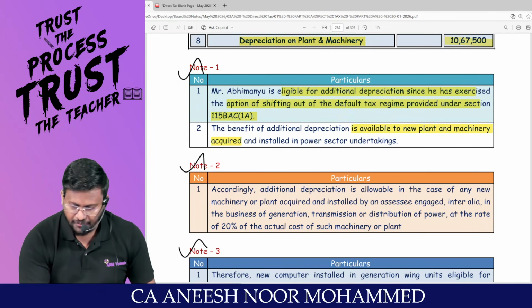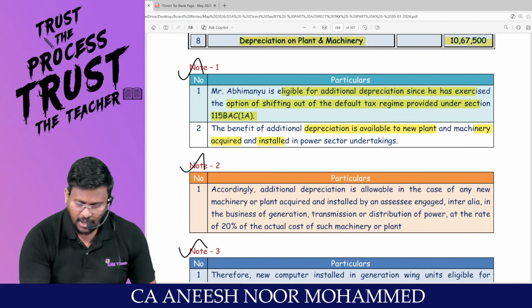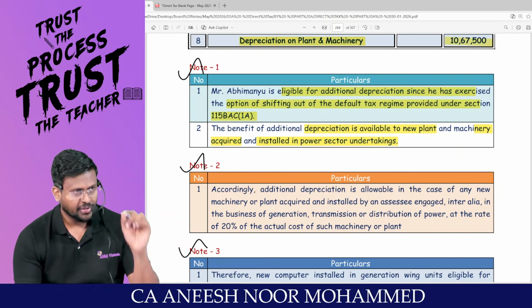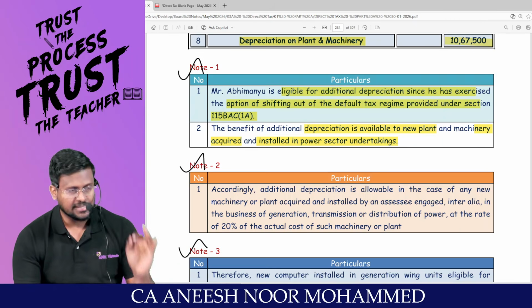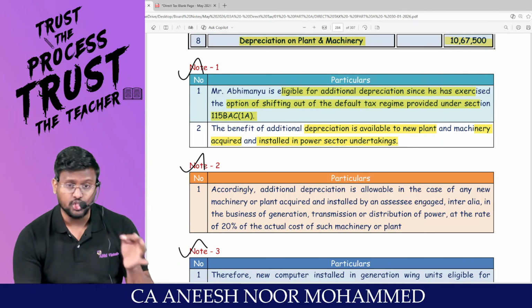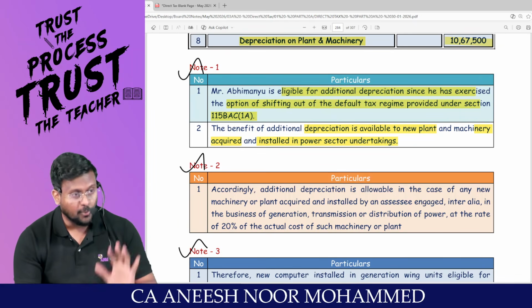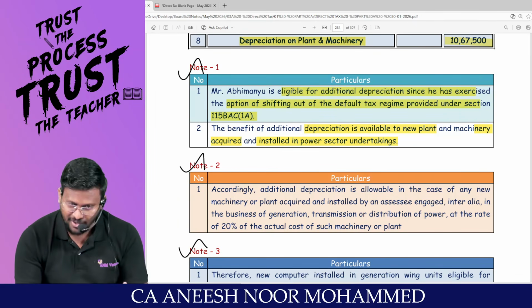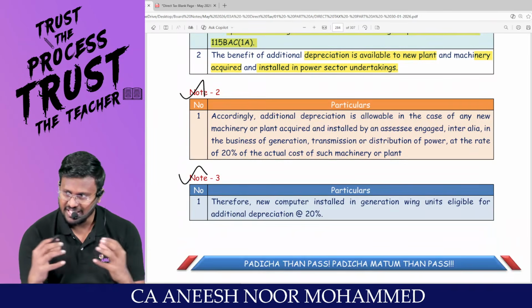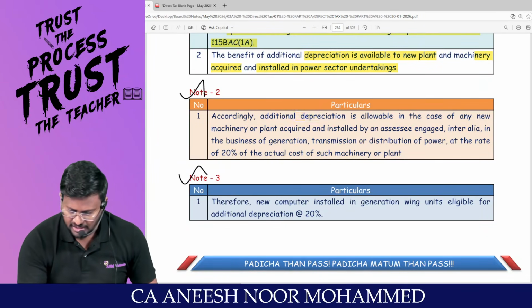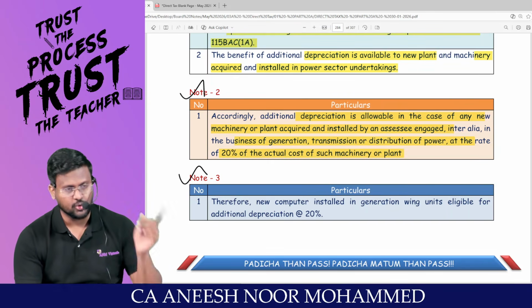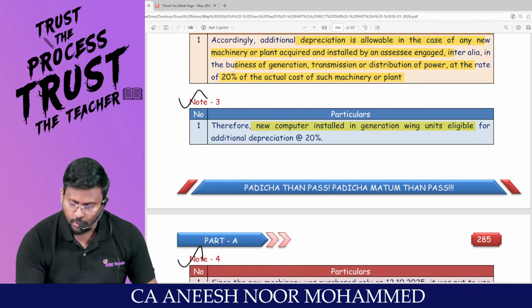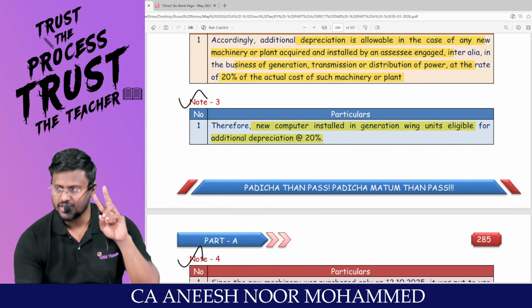Everyone knows. Benefit of additional depreciation is available to new plant and machinery acquired and installed in power sector undertaking. In order to enjoy additional depreciation under 32 subsection 1 class 2A, assessee should satisfy two conditions. Assessee should invest in new plant and machinery, and assessee should be engaged in the production or manufacture of any article or thing or generation or distribution of power. This guy is engaged in the generation and distribution of power, so he is entitled to claim additional depreciation. Accordingly, additional depreciation is allowable in case of any new machinery or plant acquired and installed by assessee engaged in the business of generation and distribution of power at the rate of 20% on the actual cost of such plant and machinery. Therefore, new computer installed in generation wing unit eligible for additional depreciation at the rate of,